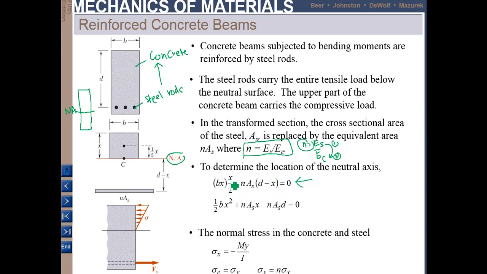So Bx times x over 2 minus NASD minus x. If you multiply with this, you will get B half Bx square, and then this one, if you times with this, and then you times with this, and then you finally will get the equation like this. Okay, the normal stress is calculated using the same equation.